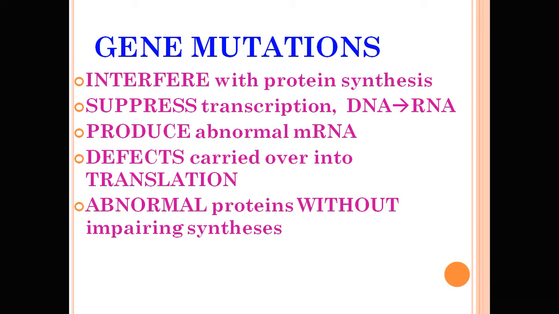Gene mutations can interfere with protein synthesis and suppress the transcription. So the DNA to RNA formation is suppressed. It produces abnormal mRNA, defects are carried over into the translation, and abnormal protein results, without impairing synthesis.